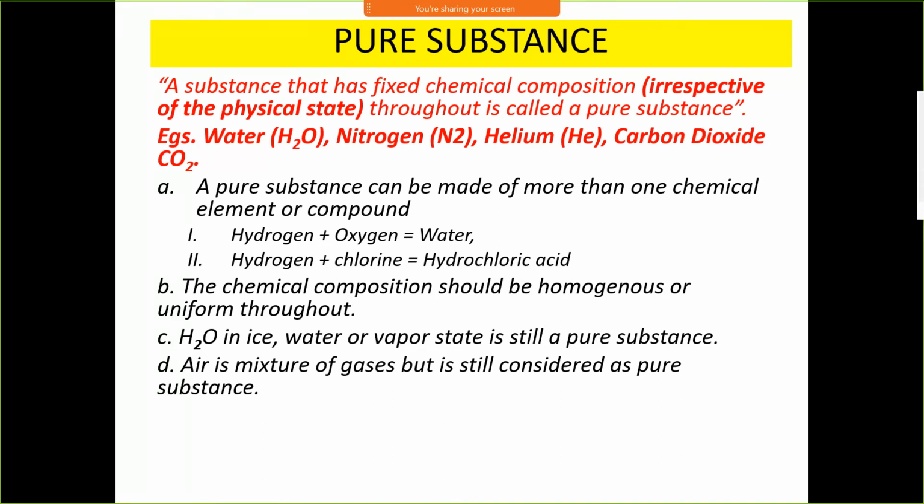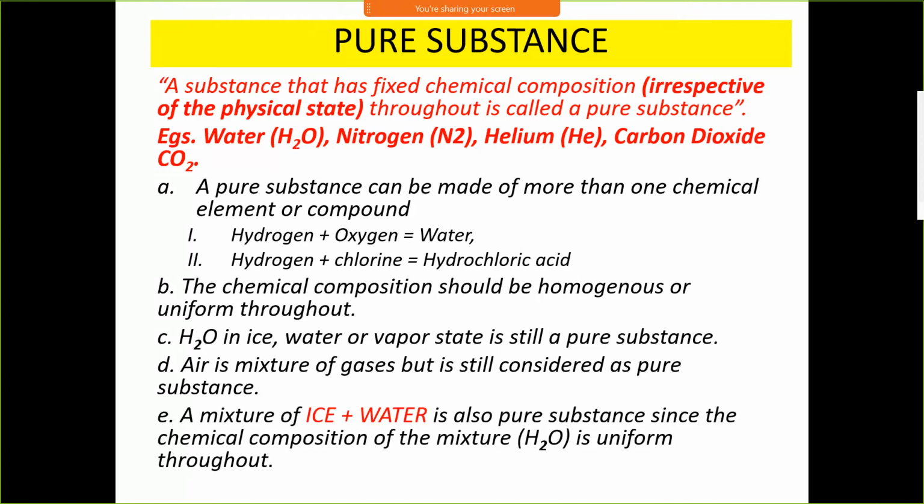Most of the composition of air is nitrogen, about 79% by volume, and oxygen, slightly less than 21%, and the remaining portion, about 1%, is other gases. But air is considered as a pure substance even though it is a mixture of various gases, and that mixture more or less remains constant. Therefore we can say the composition of air throughout is uniform. Hence we consider air as a pure substance.